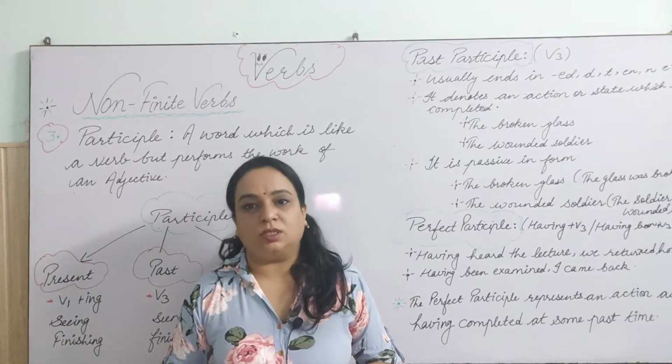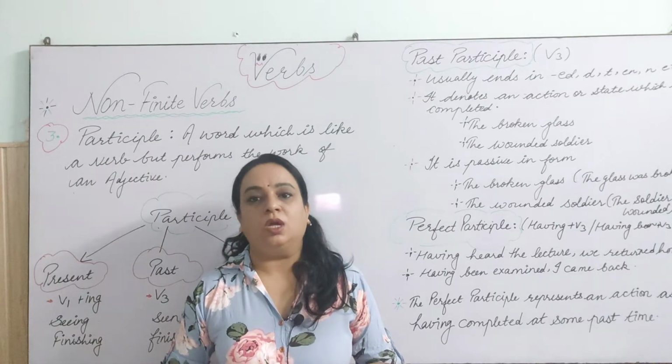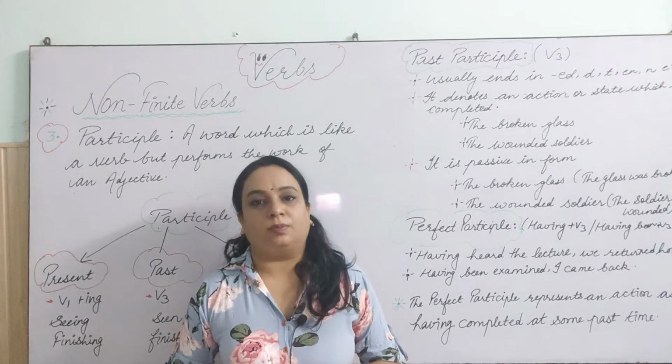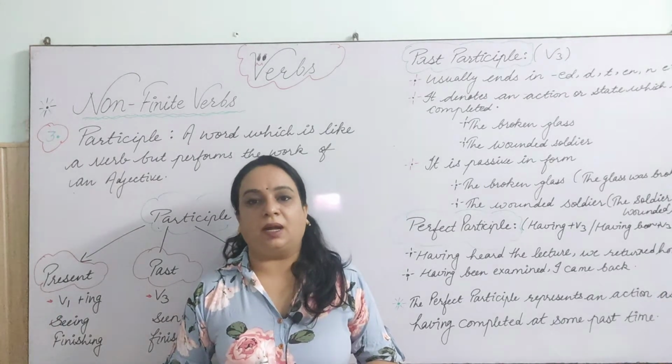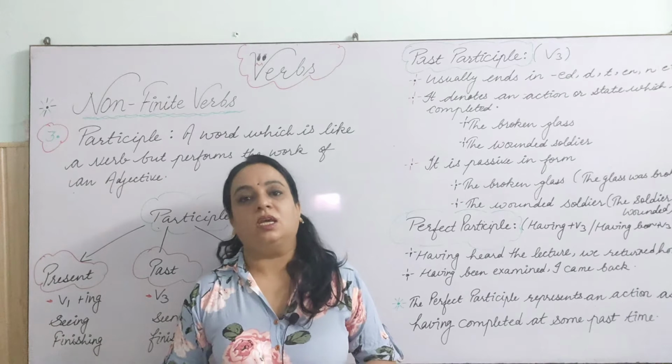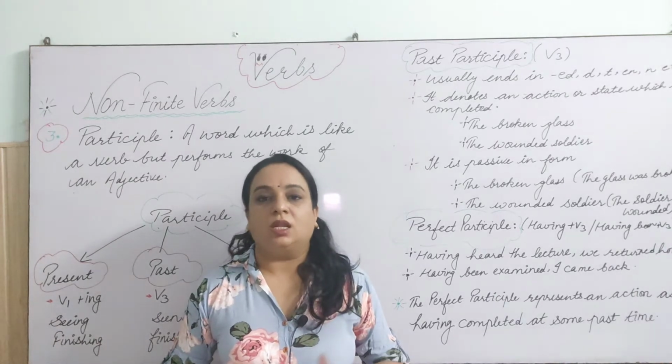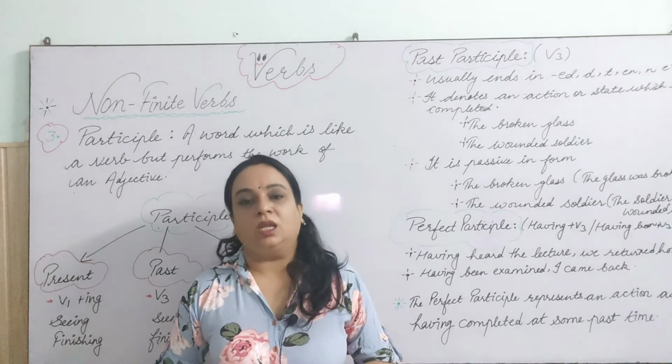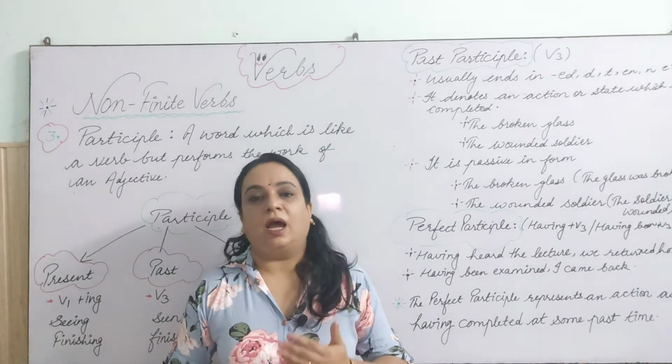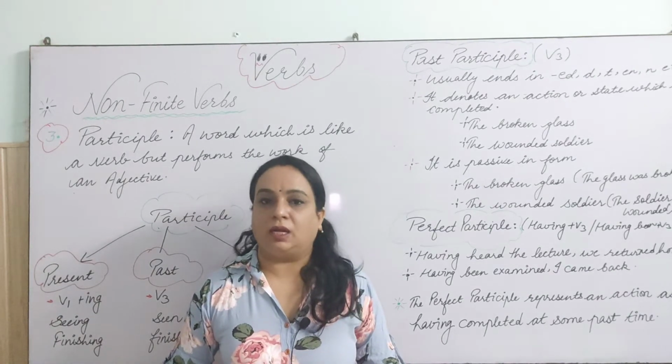Verbs, that is past participle and perfect participle. So dear students, we learnt in the last video about the participles. There we learned that participle is divided into three kinds. Number one is present participle, number two is past participle, and number three is perfect participle.